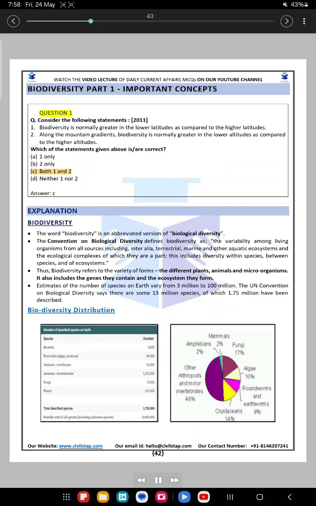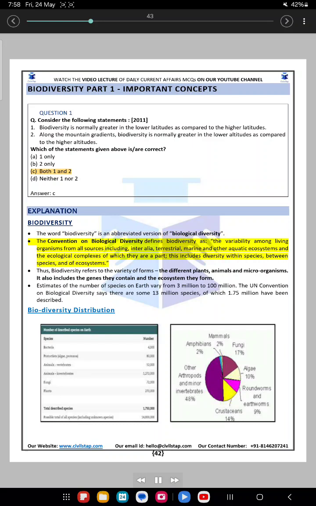Important concepts. Question 1. Consider the following statements. 2011. 1. Biodiversity is normally greater in the lower latitudes as compared to the higher latitudes. 2. Along the mountain gradients, biodiversity is normally greater in the lower altitudes as compared to the higher altitudes. Which of the statements given above are correct? A. 1 only. B. 2 only. C. Both 1 and 2. D. Neither 1 nor 2. Answer C.